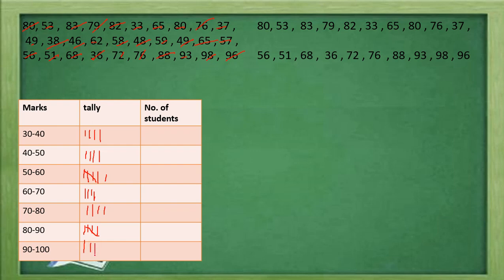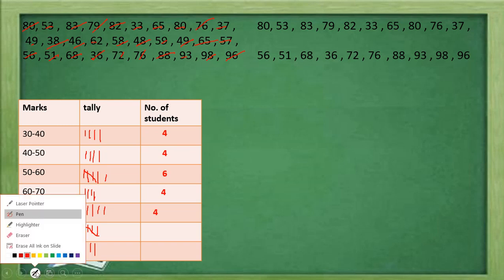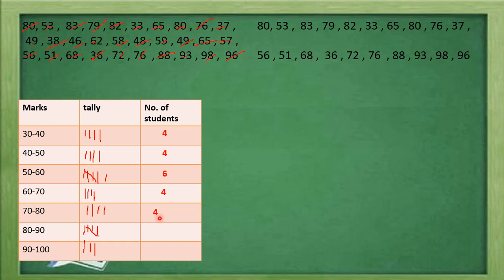Now after making these tallies, we can count the frequencies. In the 30 to 40 group, there are 4 students. Again 4 students are in 40 to 50 group. Then 6 students are there in 50 to 60. 4 students in 60 to 70, again 4 students in 70 to 80, 5 students in 80 to 90, and 3 students in 90 to 100.